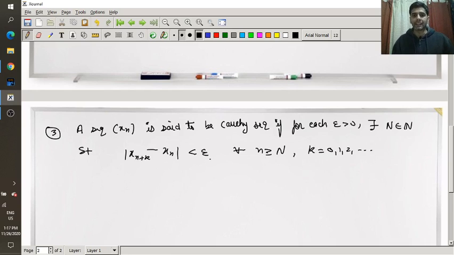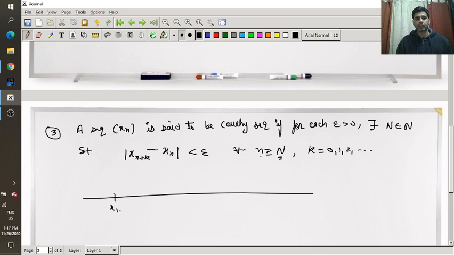So this is again the same definition. Now the meaning is same. Now see, how can we say that the meaning is same? If again I visualize this definition, so these are two terms which come after N, this stage. So there is a certain stage, after that the difference between any two terms will be less than epsilon. So there is a stage.